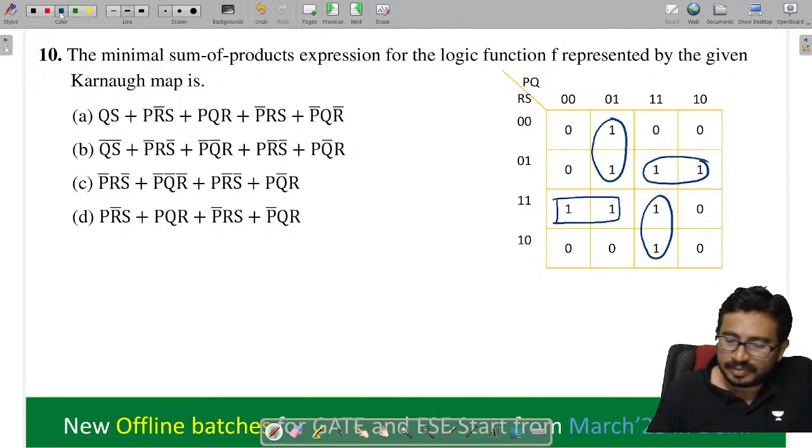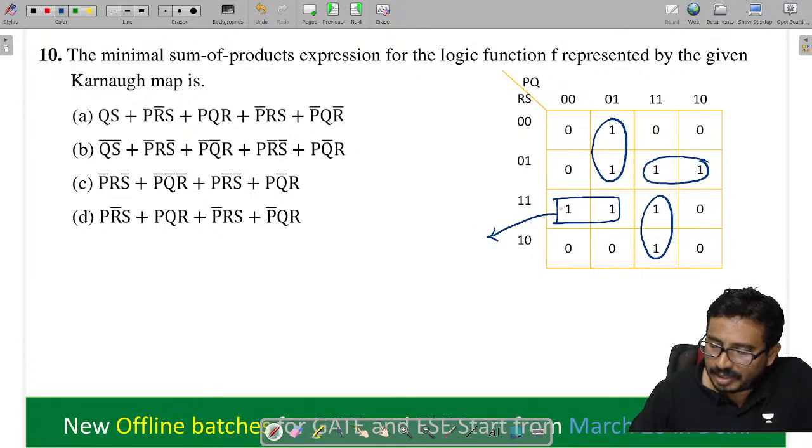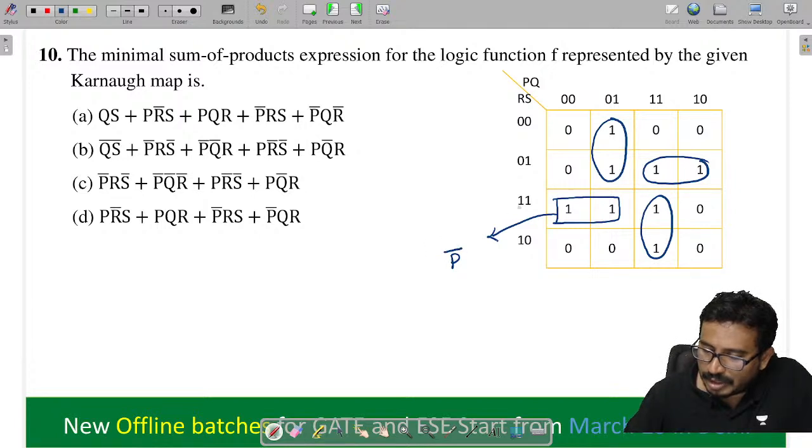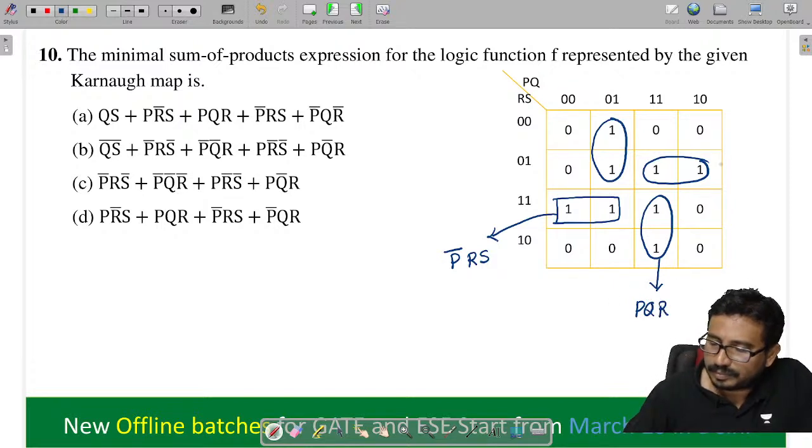So from here what will we get? Which is equal to P bar R S. And from here what will I get? P Q R. Yes. Now you tell me what I will get from here.